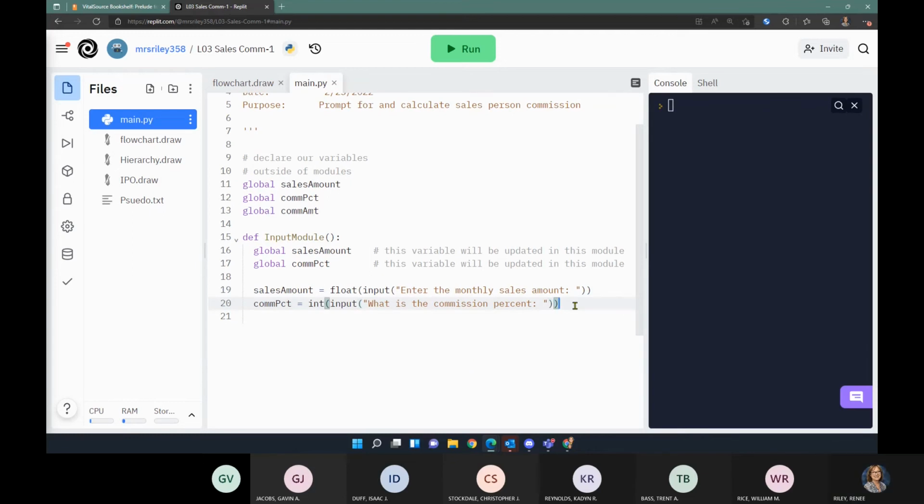Now, that's the end of my input module. So when I press enter, I'm still indented. I'm going to leave a blank line at the end there, but then I want to backspace to go back to column 1.